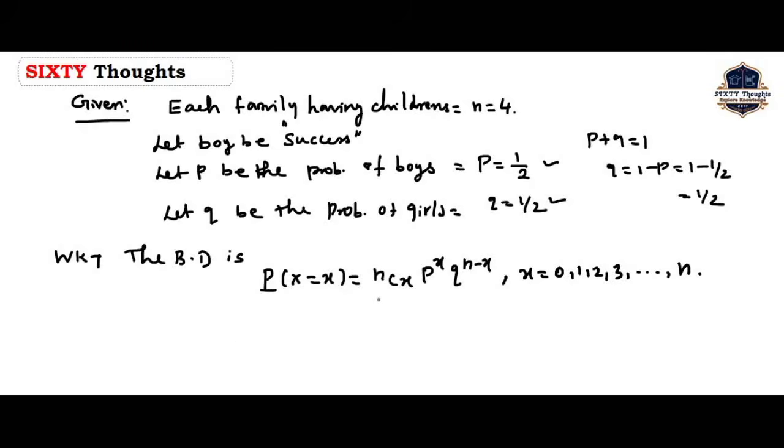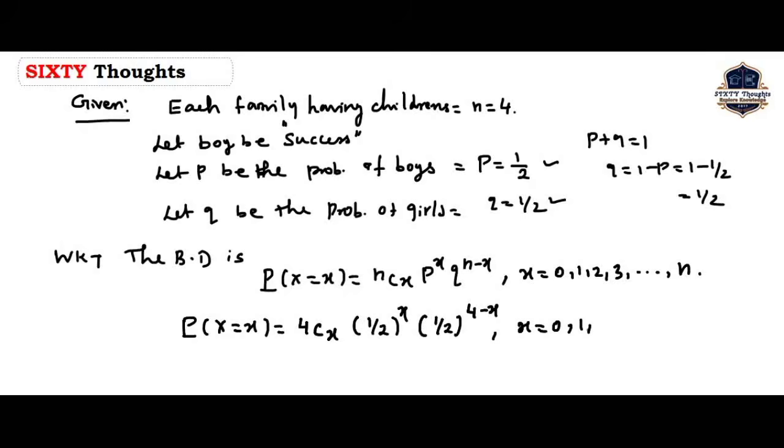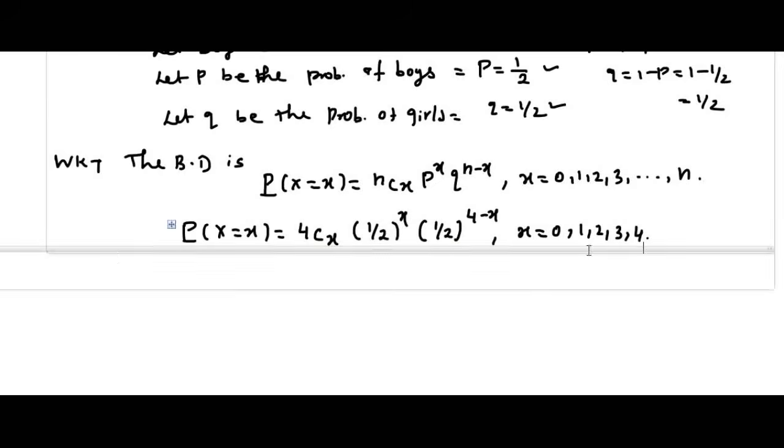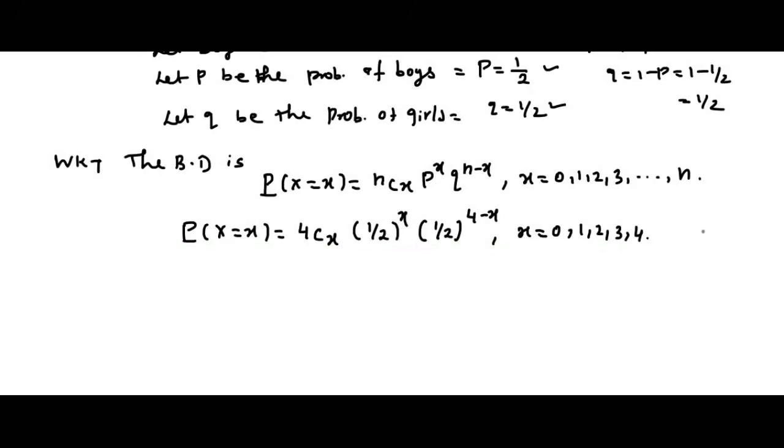We know the n value and the p value, so substituting, we get probability of X equal to x is equal to 4Cx, 1 by 2 to the power x, 1 by 2 to the power 4 minus x, where x varies from 0, 1, 2, 3, 4. So this is our probability mass function. Using this function we are going to find the answers one by one.